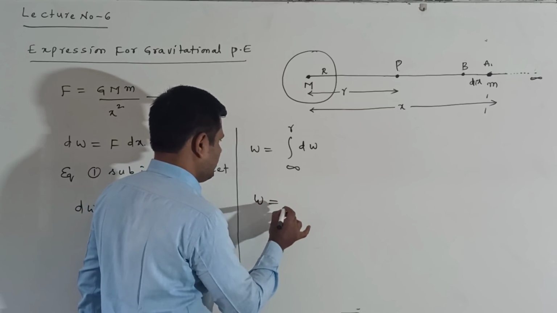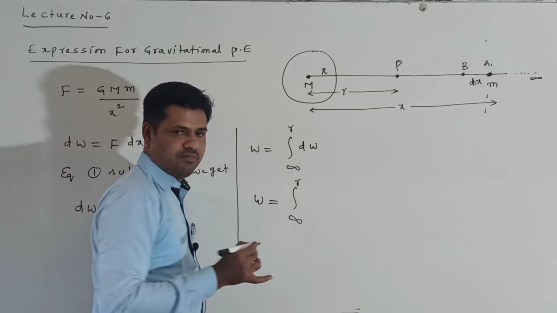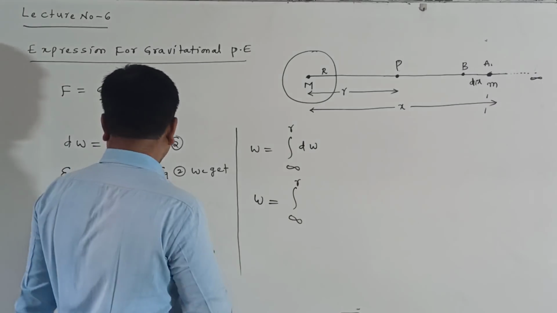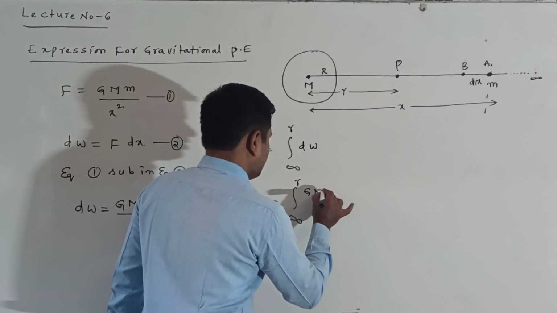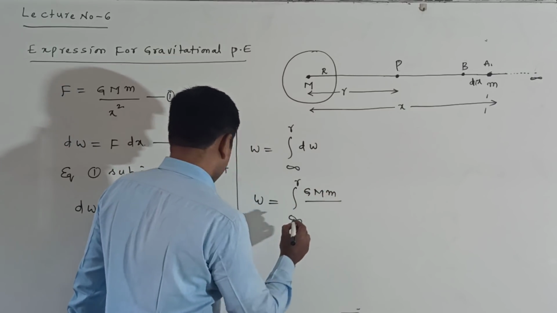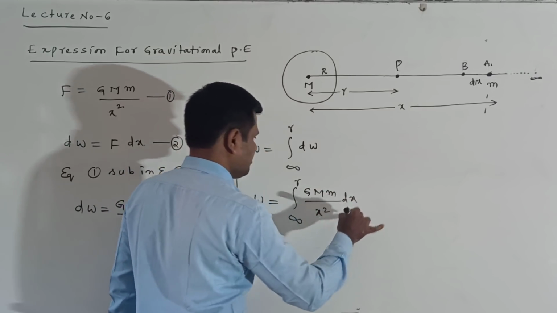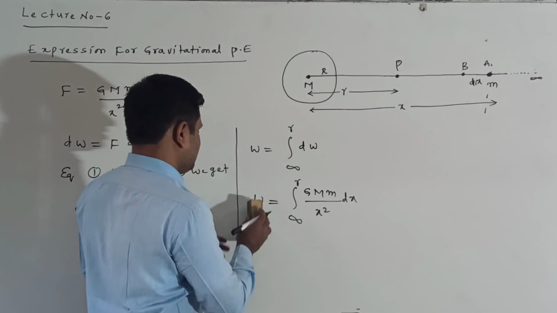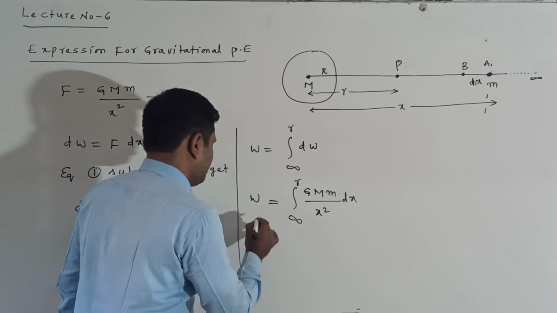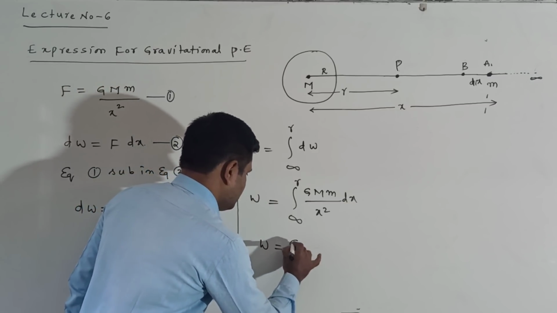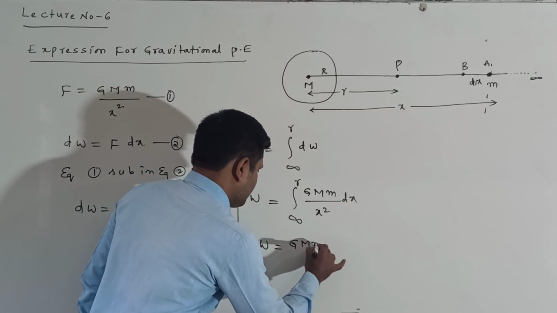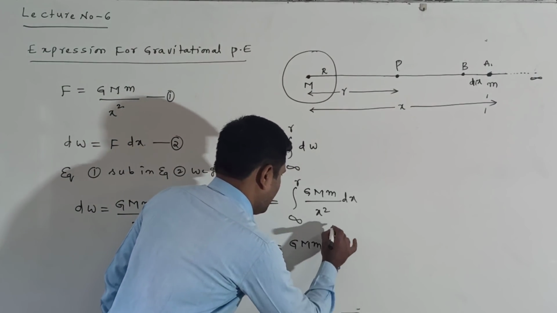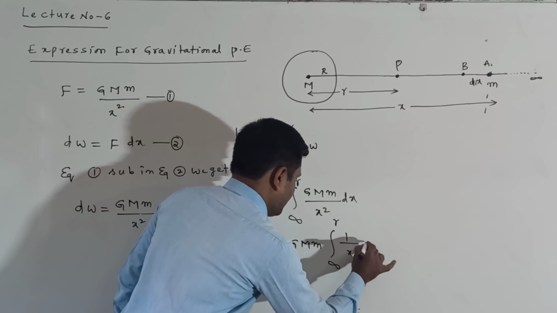Now W is equal to integration infinite to R of dW. dW can be written as G into capital M into small m by x square into dx. Now W is equal to G capital M into small m, taking the constant outside, times integration infinite to R of 1 by x square into dx.